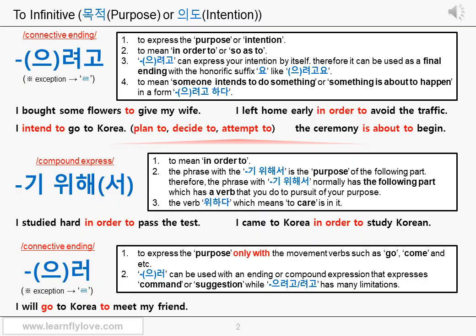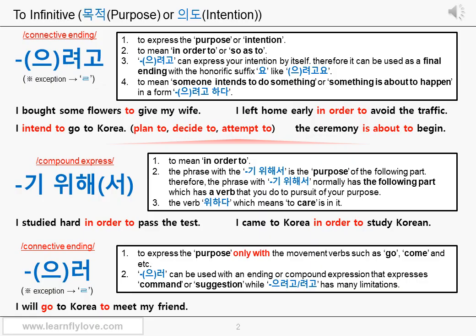Let's see the English examples. I'll go to Korea to meet my friend. Because of the verb "go," you can use the connective ending 으러, 러 for the "to meet" part, and it expresses your purpose. It's actually slightly different from "in order to" or the to-infinitive in Korean grammar. But you can use it when you say "I go to do something" or "come to do something" anyway.